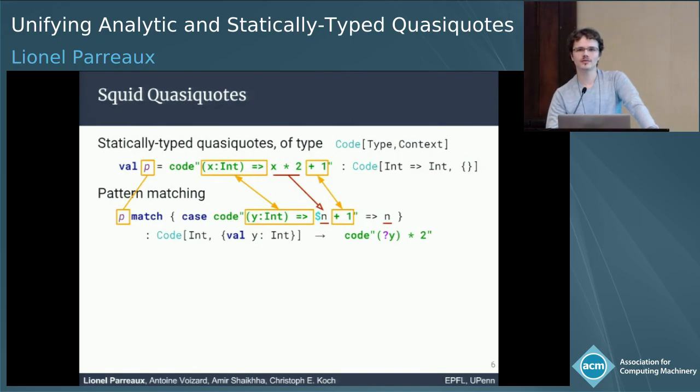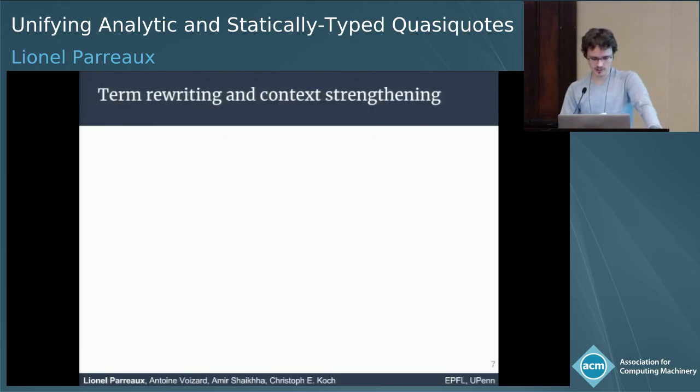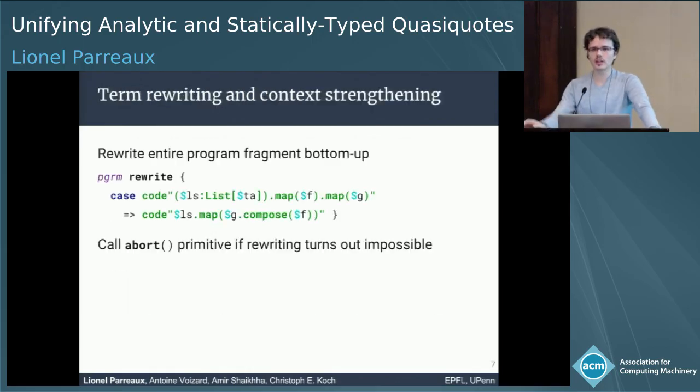My question is, does this quasiquote work with implicit variables? Yeah, sure. I have an example with Fusion here. If you're familiar with Scala, you'll notice that the map method actually takes implicit arguments.